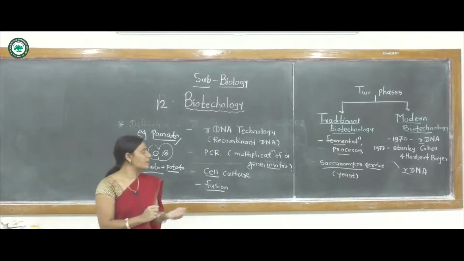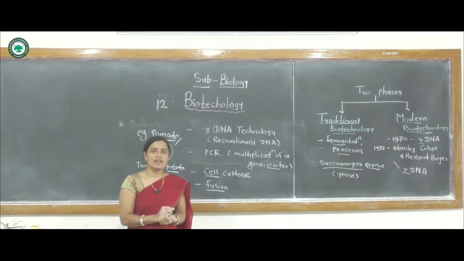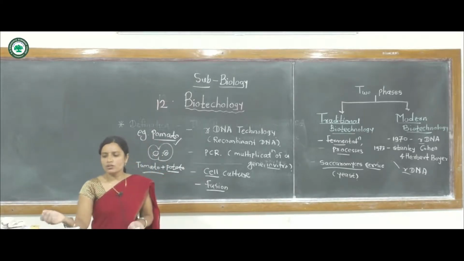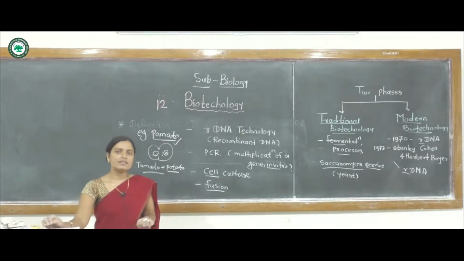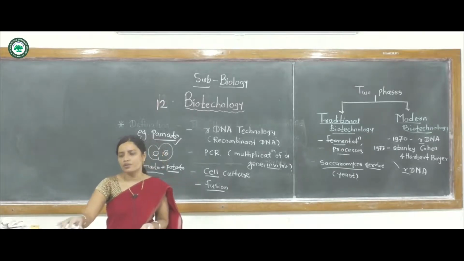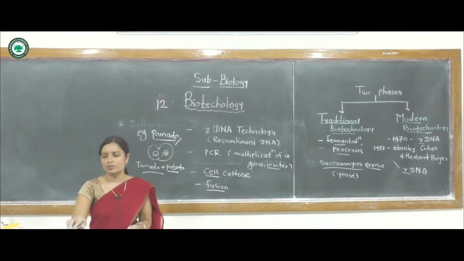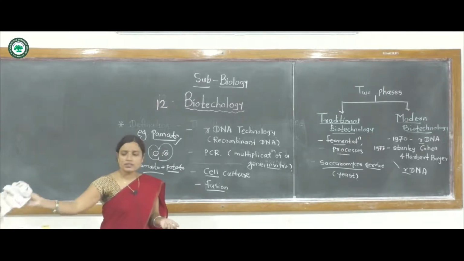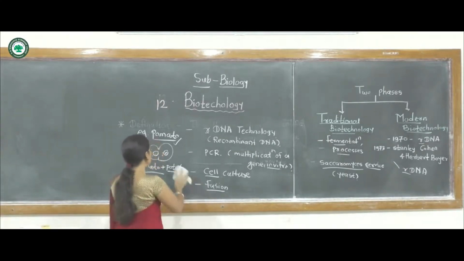With different food productions as well as pharmaceutical industries, for industrial purposes, this biotechnology is a very important and useful technology. Next, the concept, principle and processes of biotechnology.